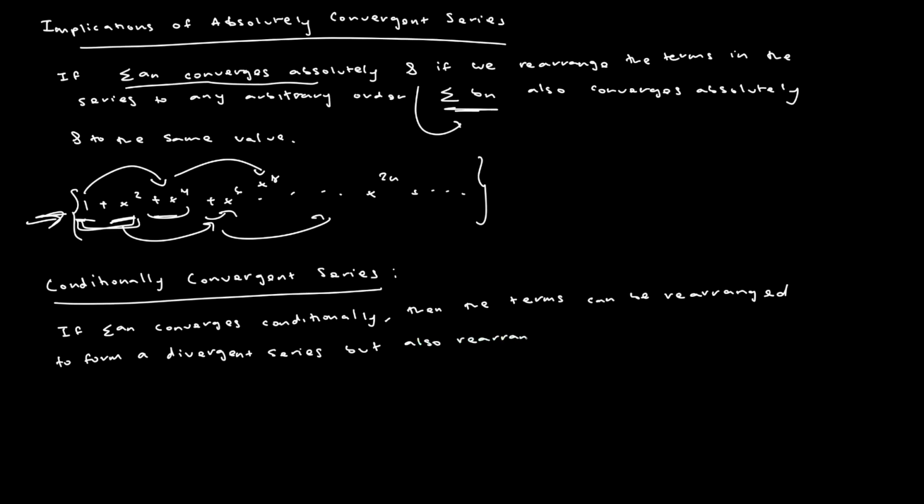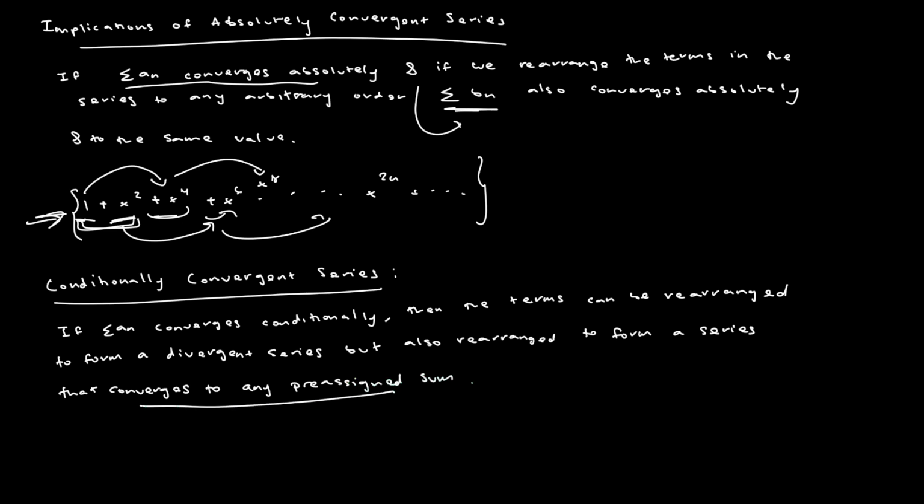but also rearranged to form a series that converges to any pre-assigned sum. And so this is very important.